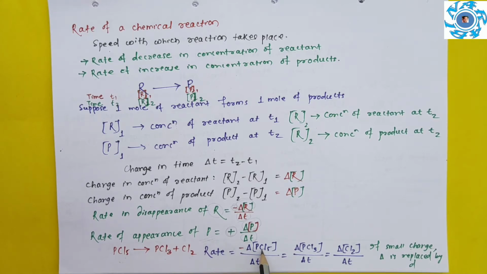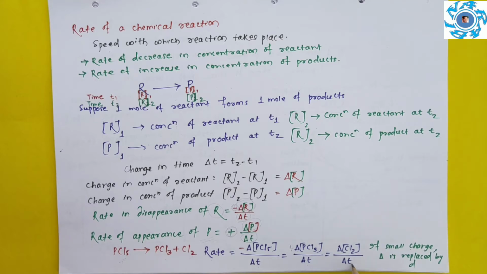Because PCl5 is reactant and the concentration of reactant decreases with passage of time. So it is minus change in concentration of PCl5, that is delta [PCl5] divided by delta T, is equal to plus delta concentration of PCl3 by delta T, is equal to delta concentration of Cl2 divided by delta T.